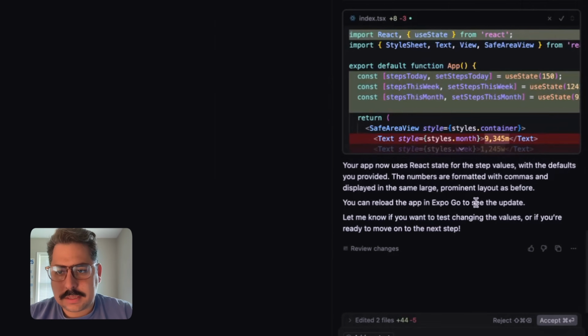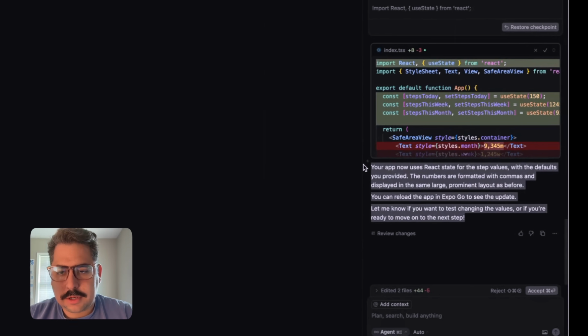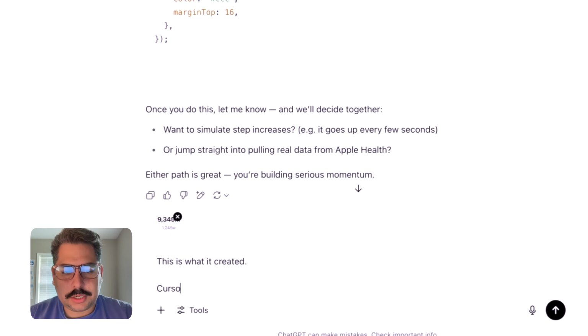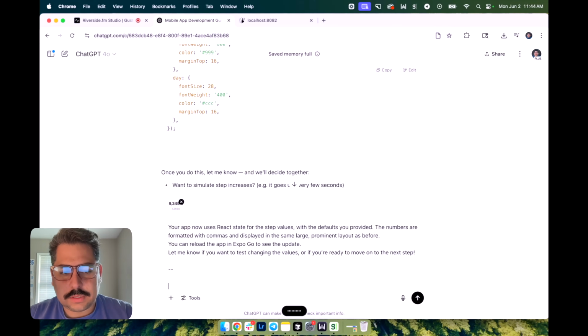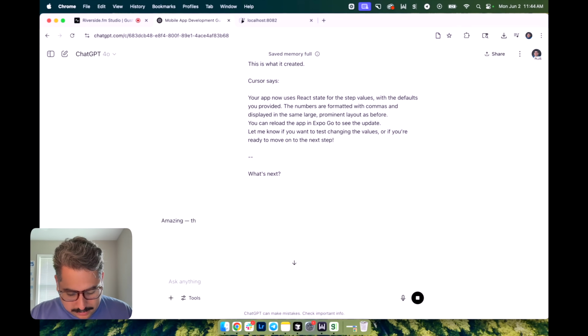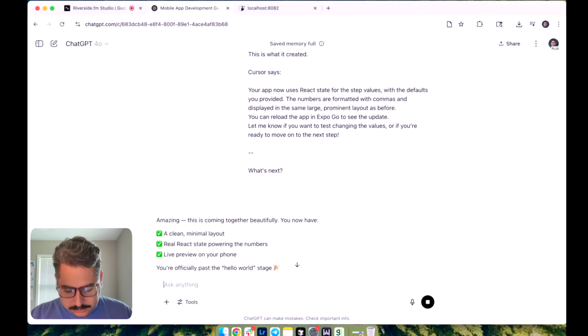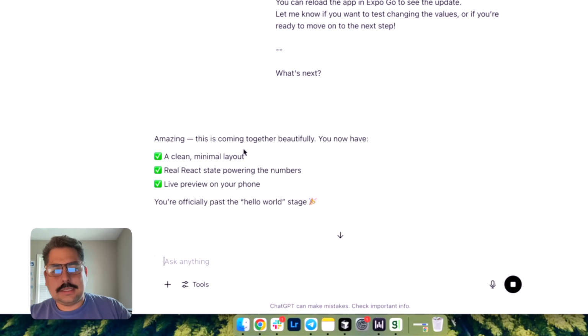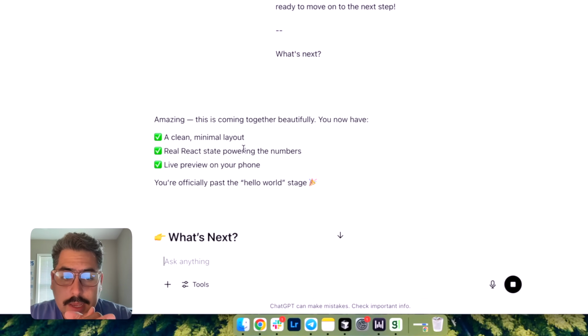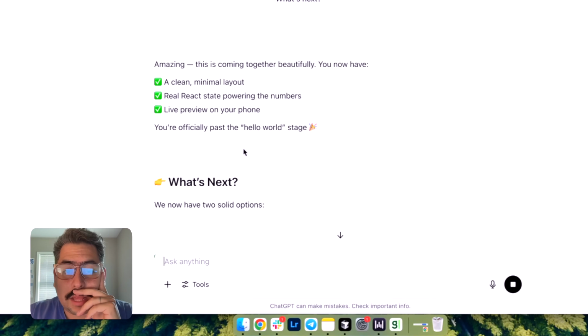And then I'm going to say, your app, Cursor says, what's next. By the end of this, I'm going to have a billion screenshots of just numbers on my screen. So I'm going to delete some pictures. Amazing. This is coming together beautifully. You now have a clean design. You're officially past the hello world stage.